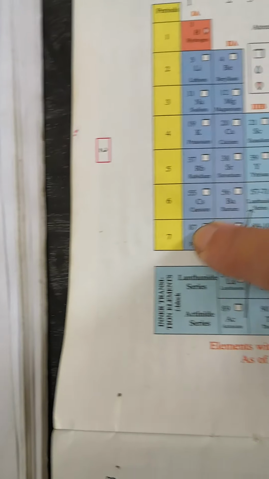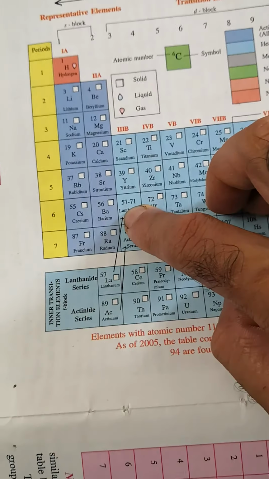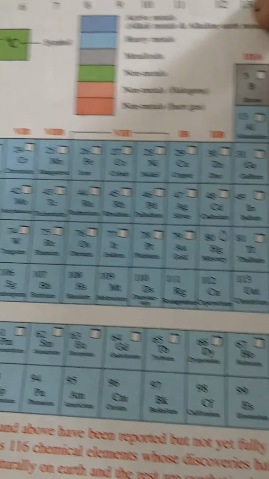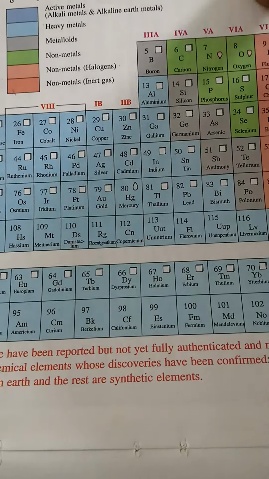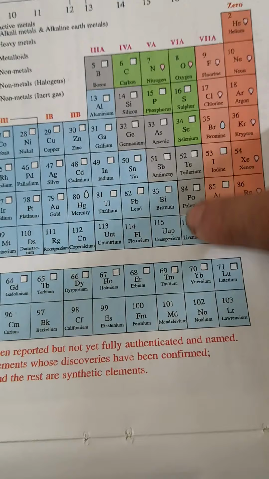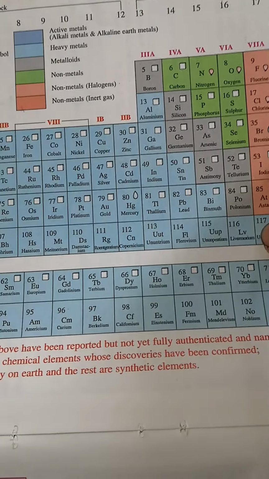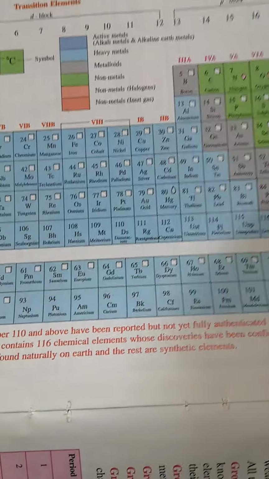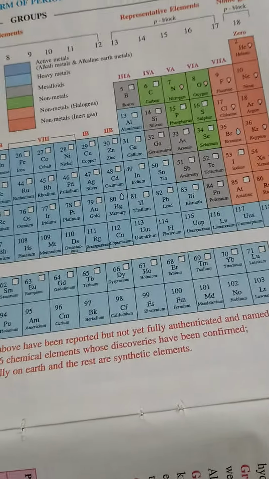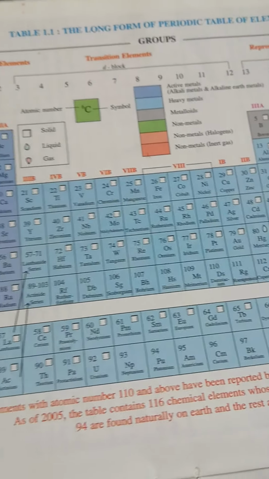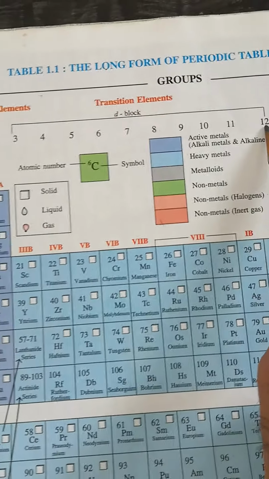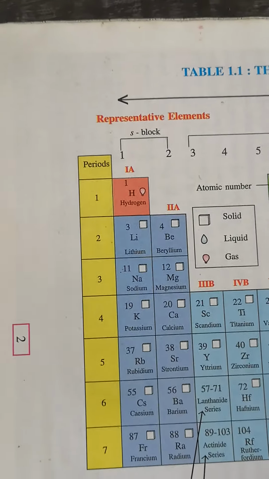Group 1 is the alkali metals, group 2 is the alkaline earth metals, group 13 is the boron family, then the carbon family, then the nitrogen family. First element you can check here, the oxygen family, then this is known as the halogen family. Okay, so these are the halogens or salt formers. So these all are known as representative elements. Then we have the transition elements. Transition elements start from group 3 to group 12. Group 3 to 12, so that is the transition elements.